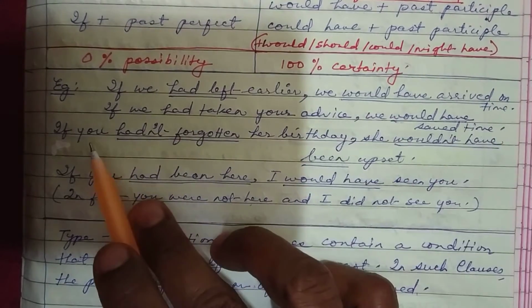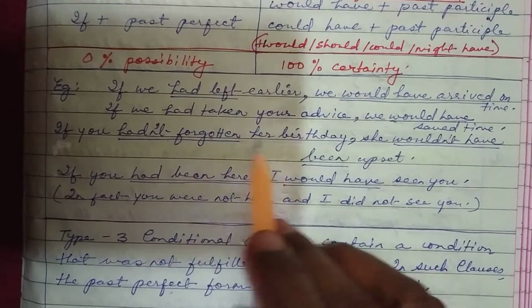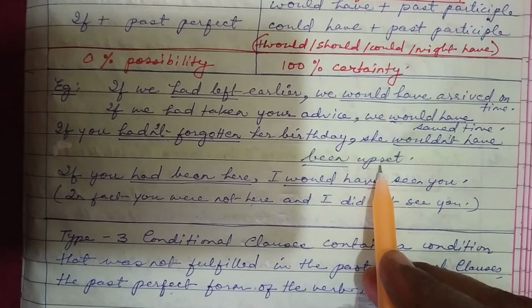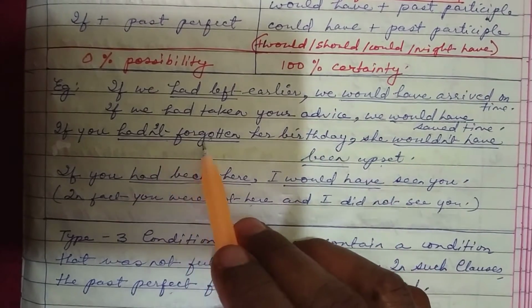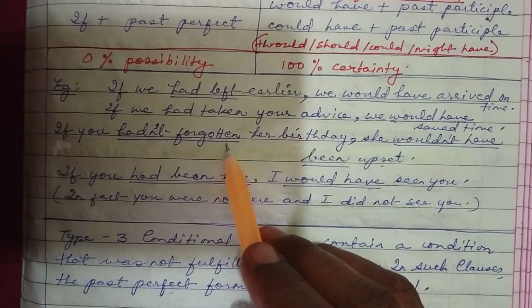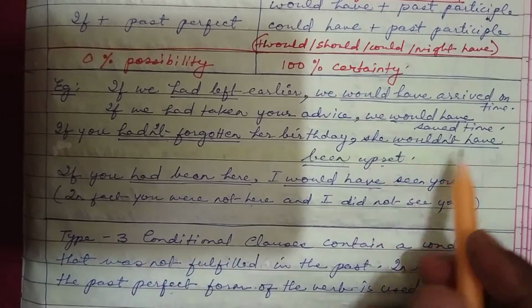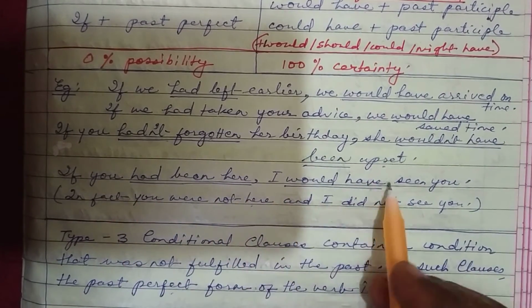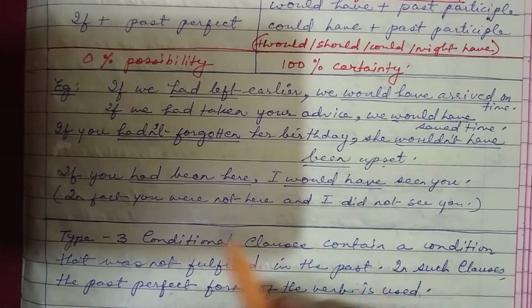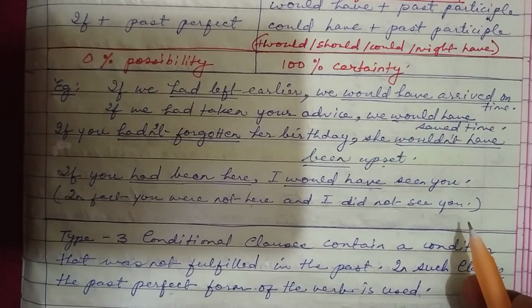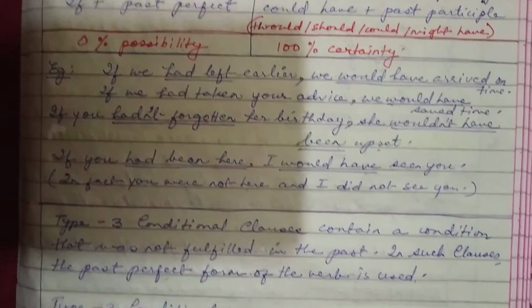Again, regret. Now if you hadn't forgotten her birthday, she wouldn't have been upset. Again, another regret. You forgot, so she is upset. So if you had been here, I would have seen you. I didn't see you. In fact, you were not here and I did not see you. So I hope the third conditional is pretty clear.